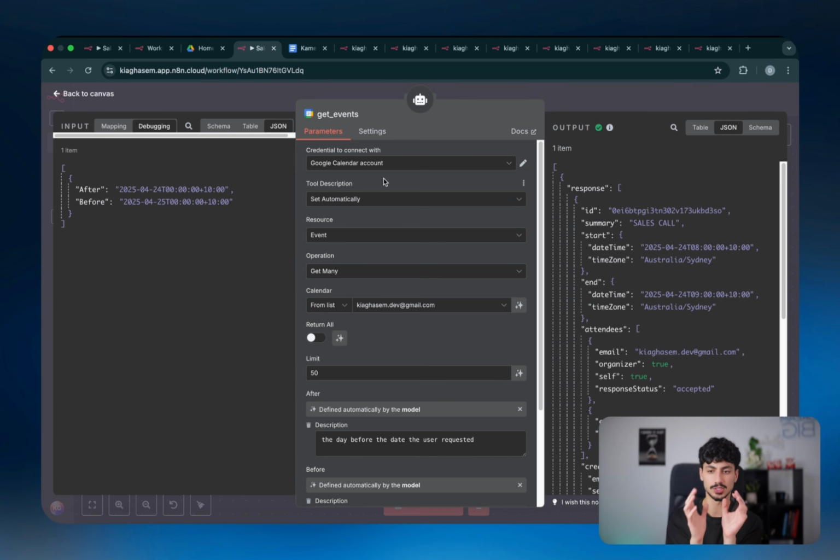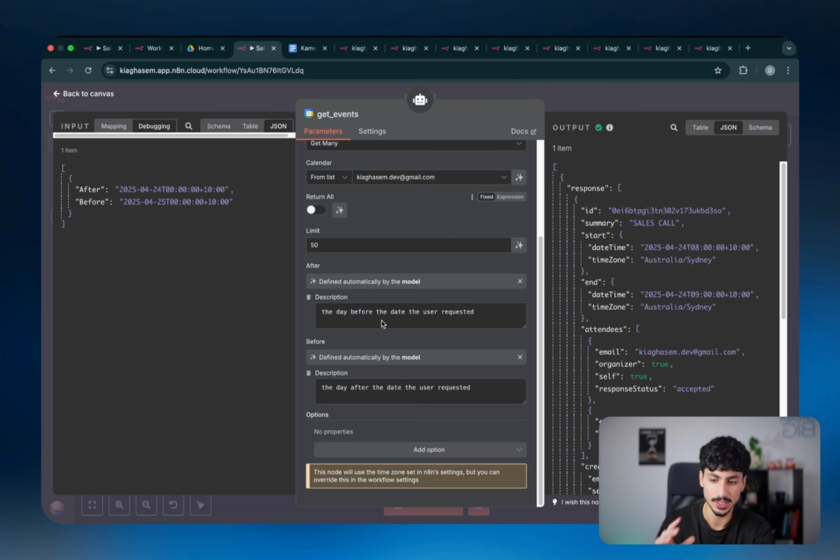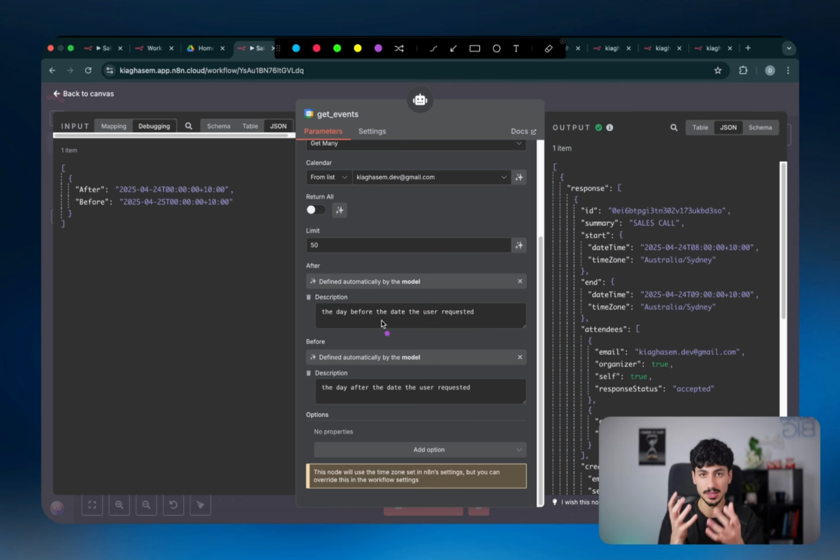And if we actually look at the get events tool, what it actually is, it's basically just making an API call to your Google Calendar. And what it's doing is it's basically saying, give me the list of all bookings or slots that are actually full within this time period, or basically after this time and before this time. So it's basically just saying, grab all the events that have actually been already booked within this time period.